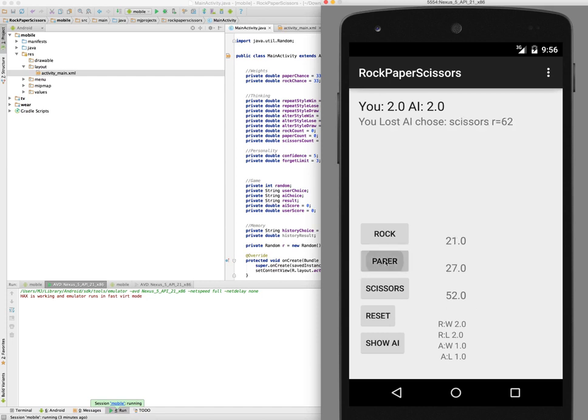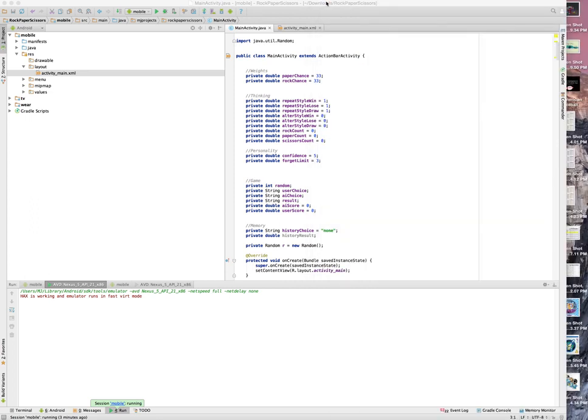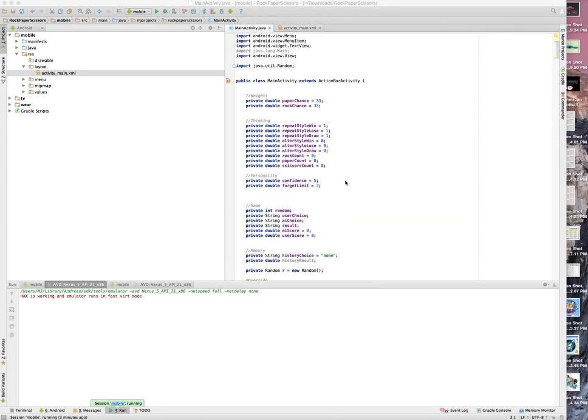So if I go paper again, oh, look at that, I lost, and scissors came in. Then it adjusts, and you can see this is what the probability distribution is showing. So that's kind of the game, and let's go look into the code to see how exactly I did it. How did I make this clever little program to beat me at Ching Chong Cha? That's what we call it here in South Africa, but I think rock, paper, scissors is the more correct name. Okay, so let's check it out.